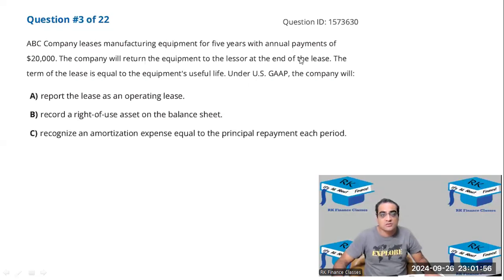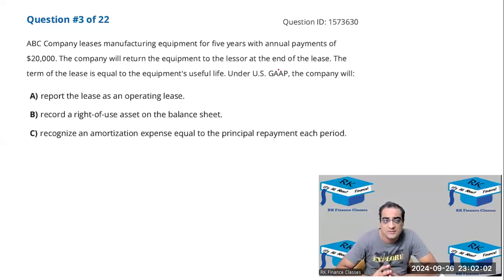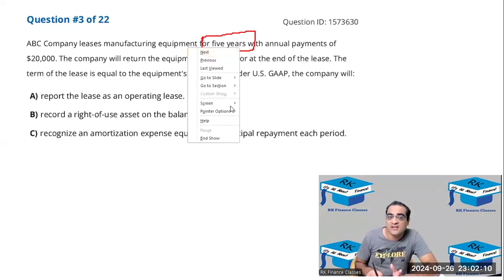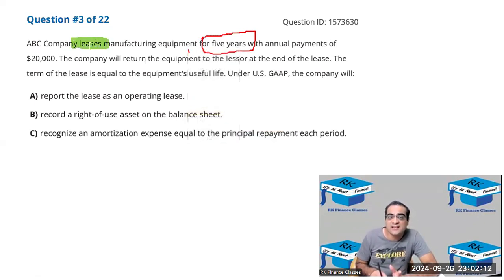All right. So basically, this is from the non-current liability and equity chapter. ABC company, question number 3. ABC company leases manufacturing equipment for 5 years. अब ये इंपॉर्टेंट है कि ये लीज ऑपरेटिंग लीज है या फाइनेंशियल लीज है. Okay, so let's see. Have we given some kind of criteria to it?